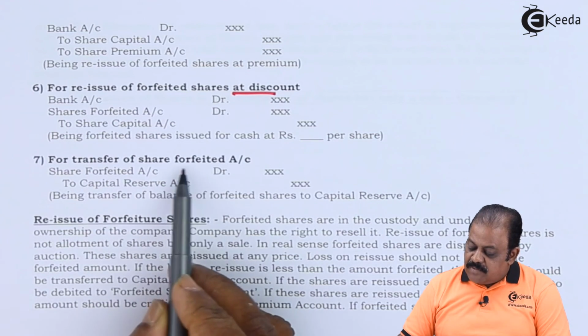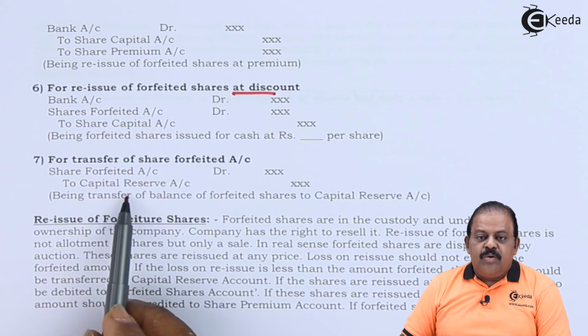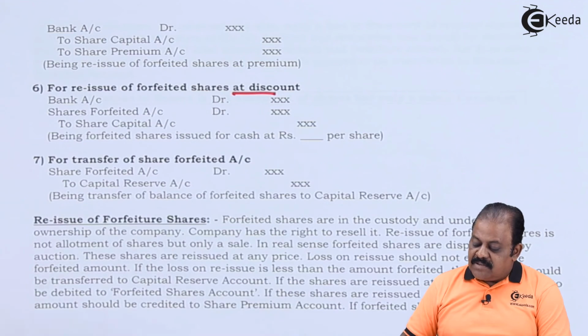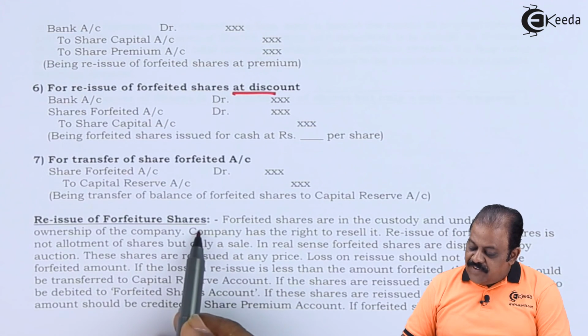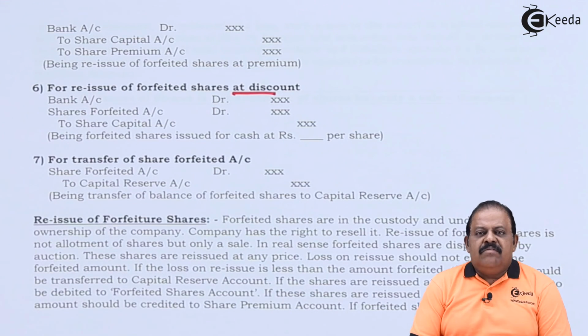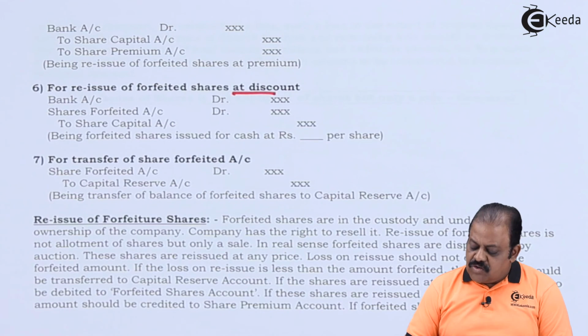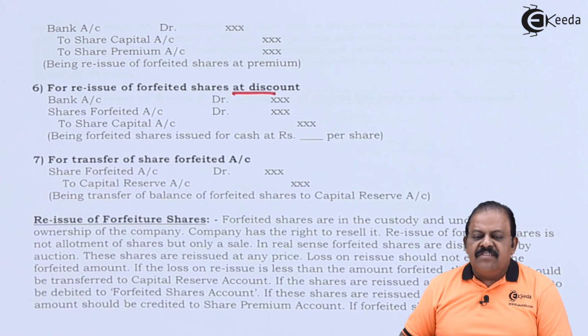For transfer of balance of share forfeiture account to capital reserve, the entry is share forfeiture account debit to capital reserve account. Reissue of forfeited shares: when shares are forfeited and cancelled, the company can issue them to third parties, which is called reissue of forfeited shares.